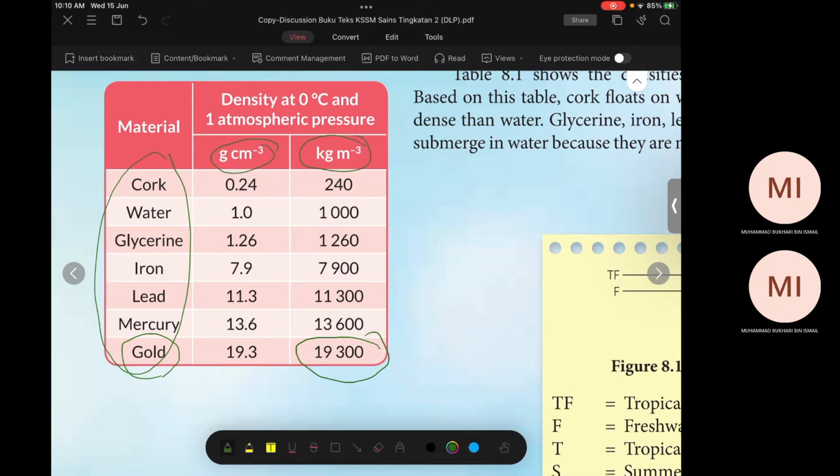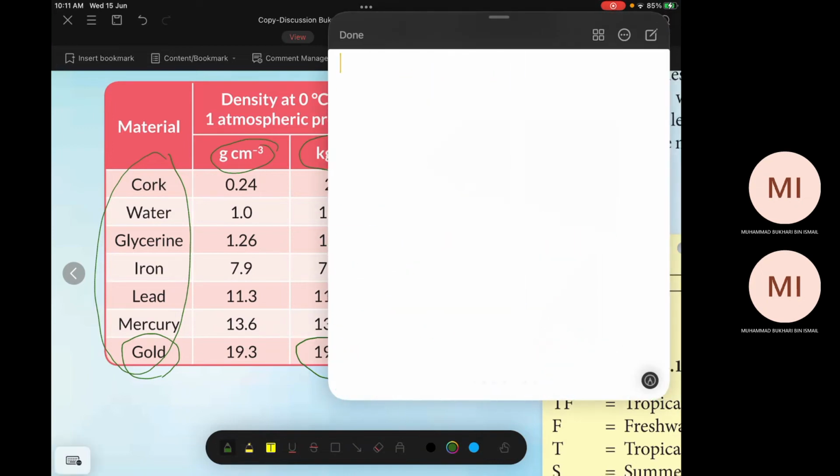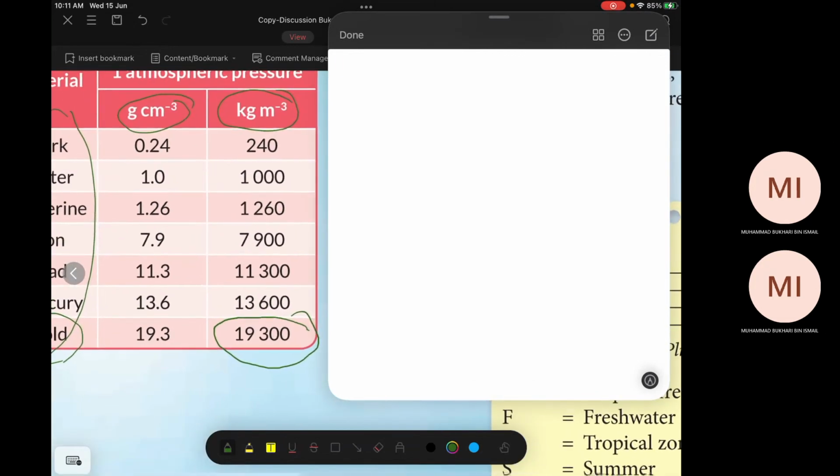Actually, we can convert the unit ourselves. You know how to convert the unit? Let us try to convert the unit. Most students make a mistake here. This is only for revision. Okay, how do we convert?